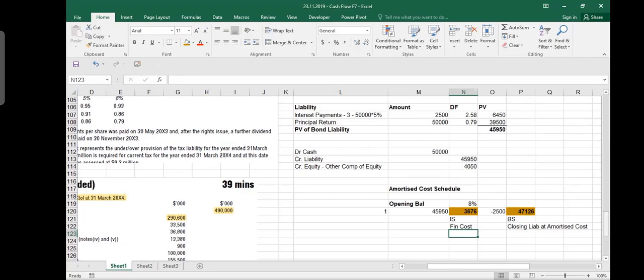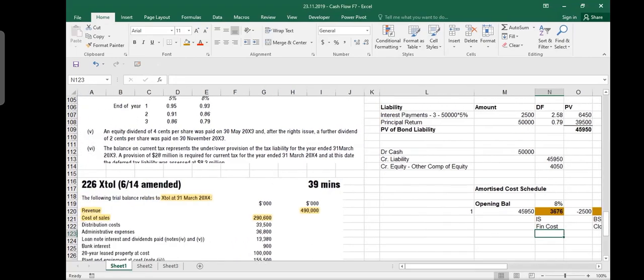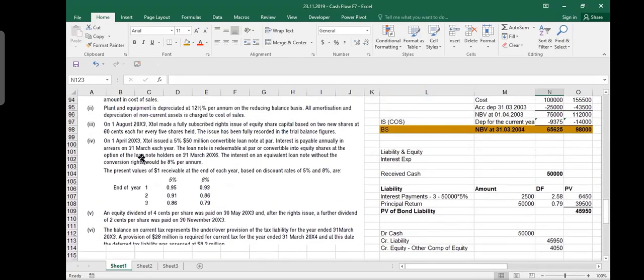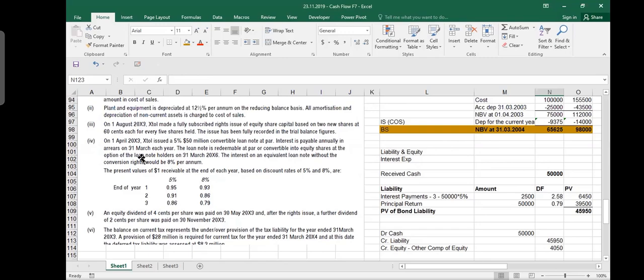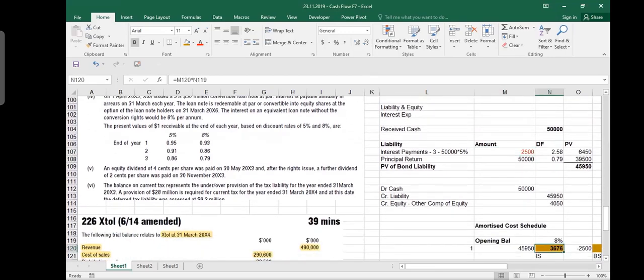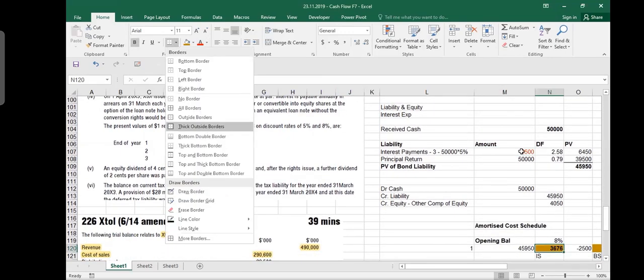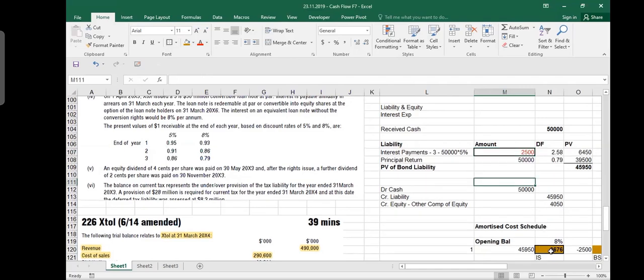So can you please move a little left? I want to read out the adjustments again. This was adjustment number 4. And why are we calculating the amortized cost schedule? Because we have to show our closing liability. How much is the liability at the end of the year, and how much is the interest expense in the income statement? Interest expense will not be 2,500. You are paying him 2,500. Your actual interest expense will be 3,676. This is what you paid, but this is what your expense actually is.